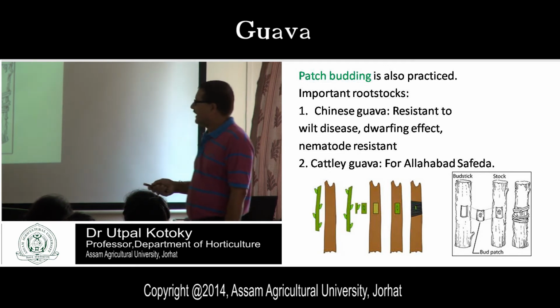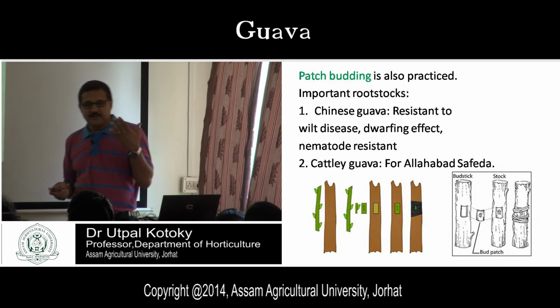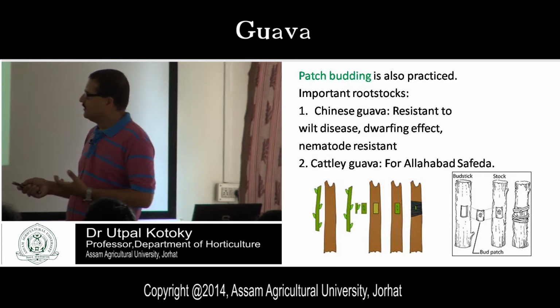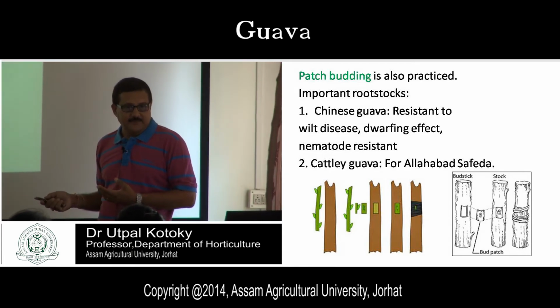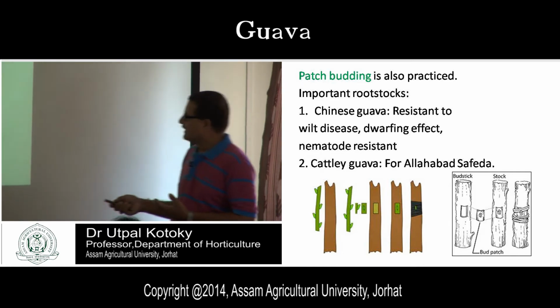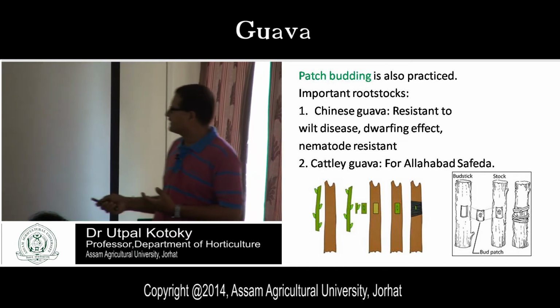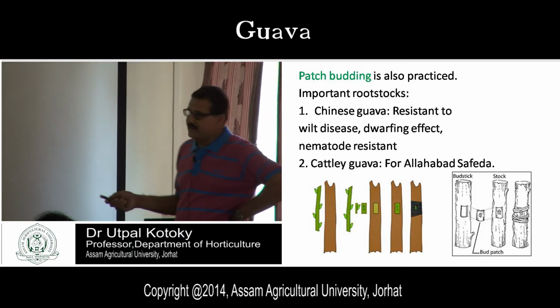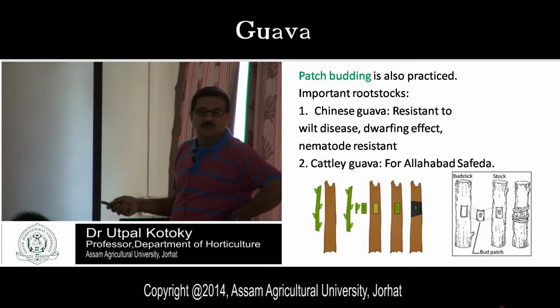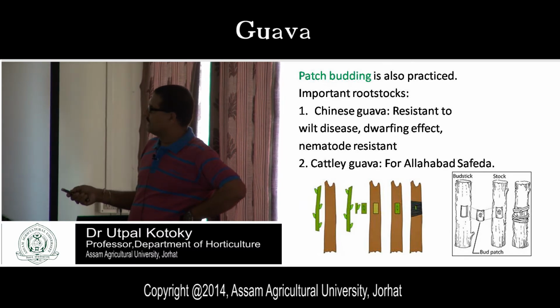Next, another one is your Cattley guava. Cattley guava is also used as rootstock. What is the botanical name? This is your Psidium cattleyanum. So for Allahabad Safeda, that means Allahabad Safeda is used as a scion, and Cattley guava is used as a rootstock. The bud is taken from this Allahabad Safeda.